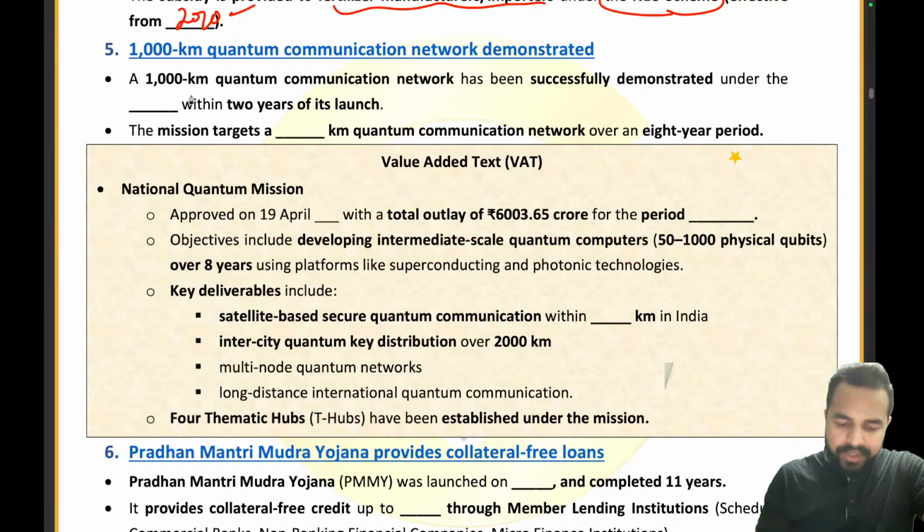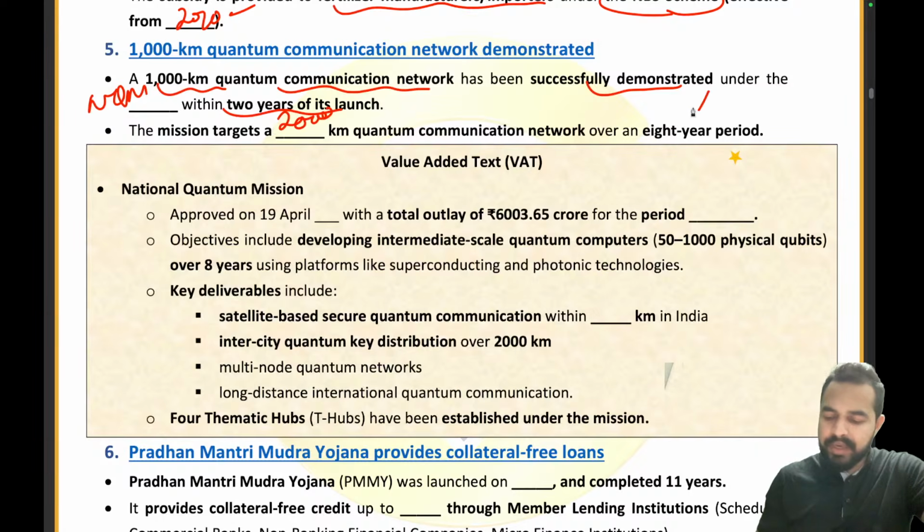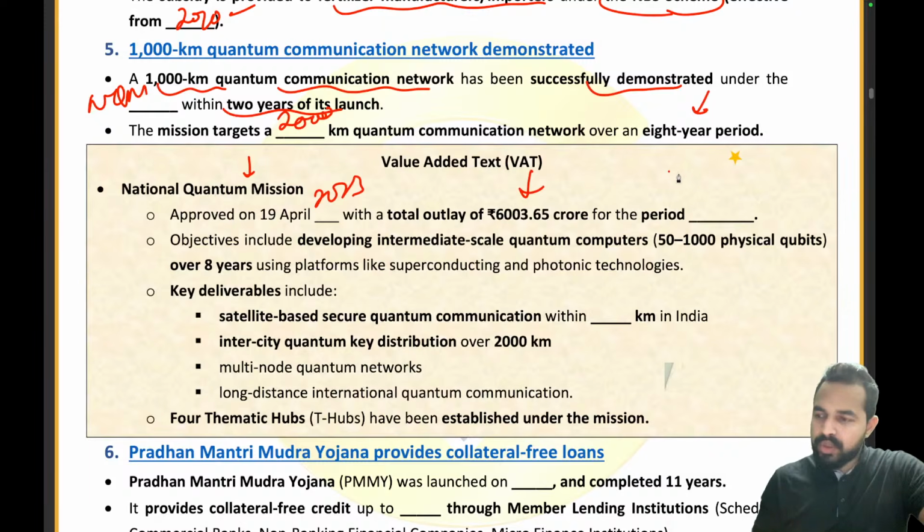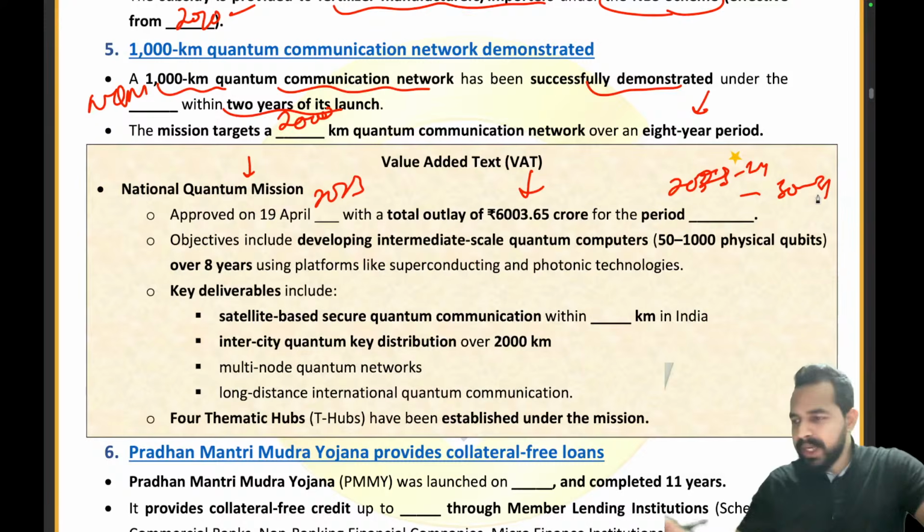So here the question is: a 1,000-kilometer quantum communication network has been successfully demonstrated under the dash within 2 years of launch under the National Quantum Mission, right? The mission targets a 2,000-kilometer quantum communication network over an 8-year period. Now the National Quantum Mission was launched in which year? 2023. Total outlay 6,003.65 crores. The total period is 2023-24 to 2030-31, right?